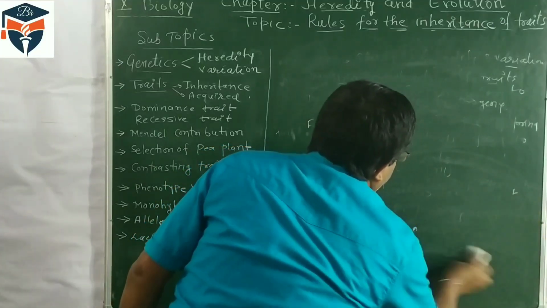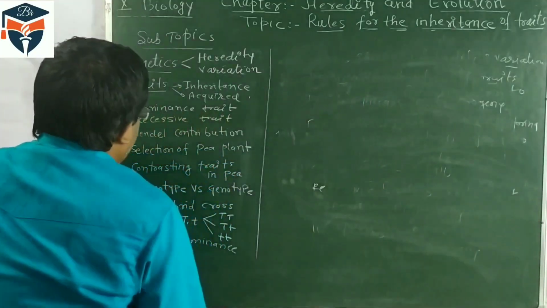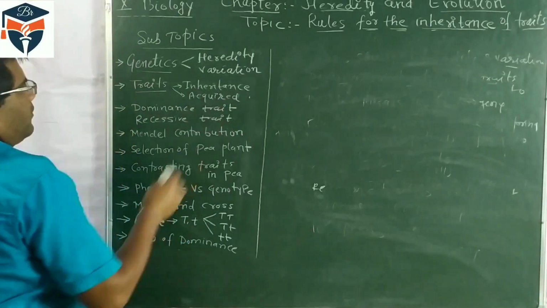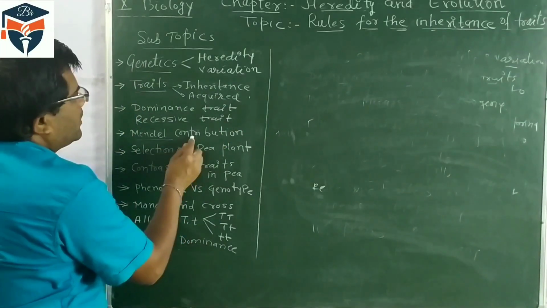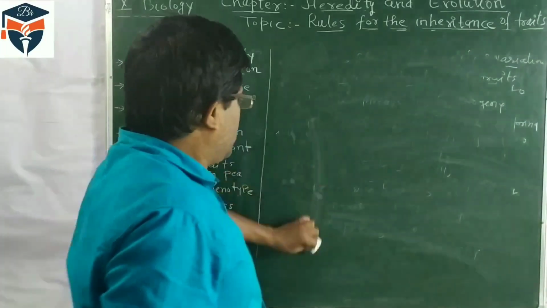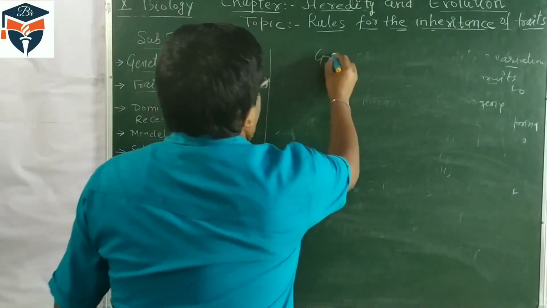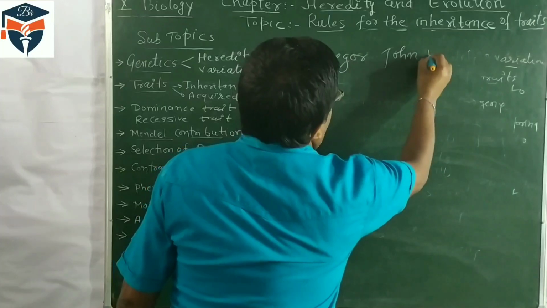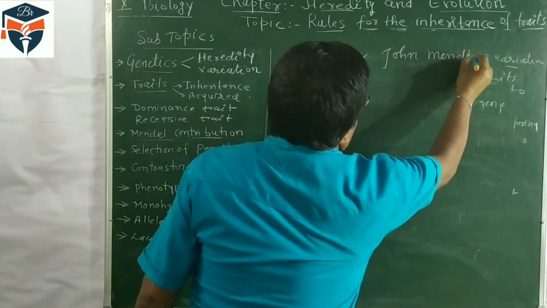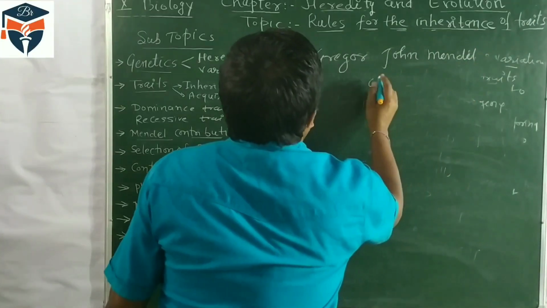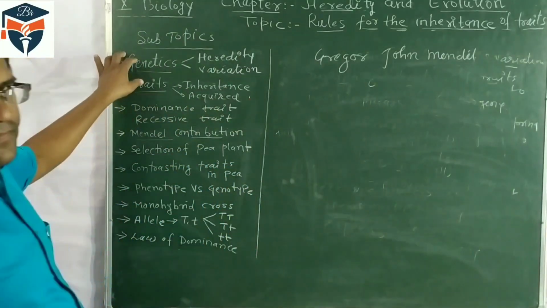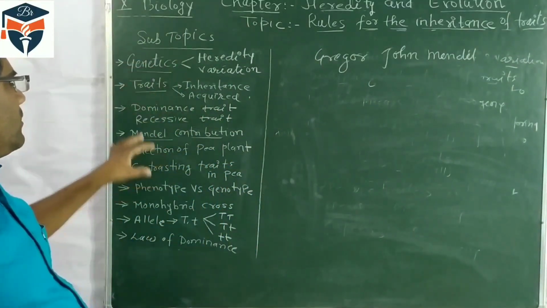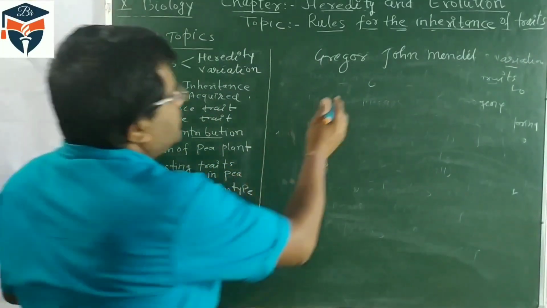Another, regarding the genetics, Mendel's contribution is very important. Gregor Johann Mendel. His name is Gregor Johann Mendel, and he is a geneticist.